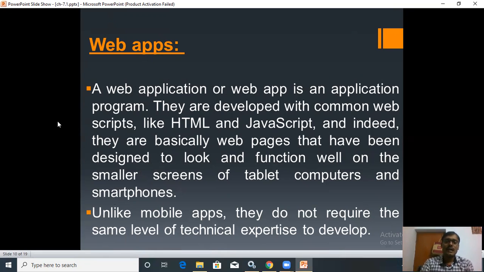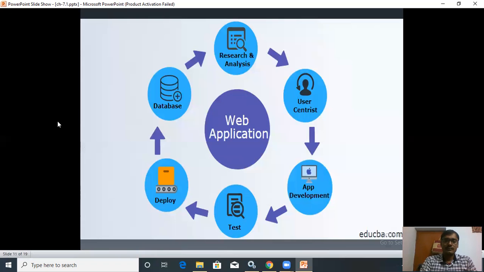Next point, unlike mobile apps, they do not require the same level of technical expertise to develop. So this is not like your mobile apps, and it does not require the same level of technical expertise to develop. You can see about web application.